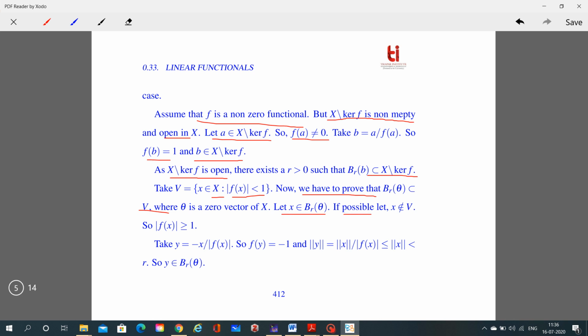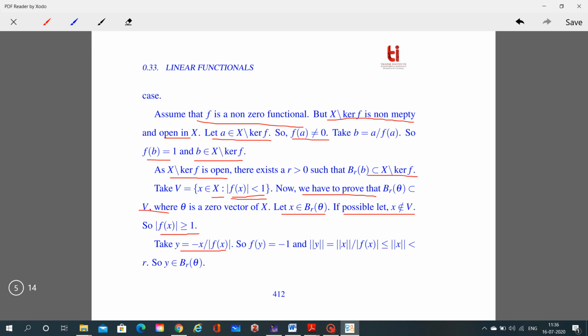If possible, let x not belong to V. So we suppose that x does not belong to B. Now if x does not belong to V, this condition is not being satisfied, so f of x is greater than or equal to b1. Now take y equal to minus ax over the modulus of ax. So f of y is equal to minus 1.